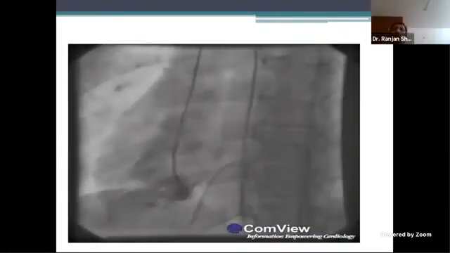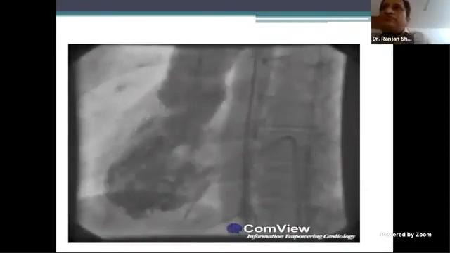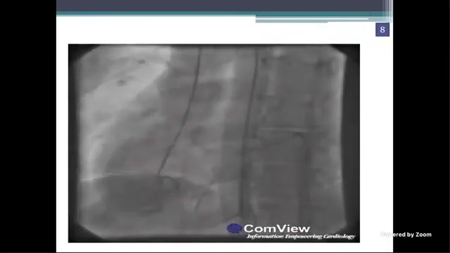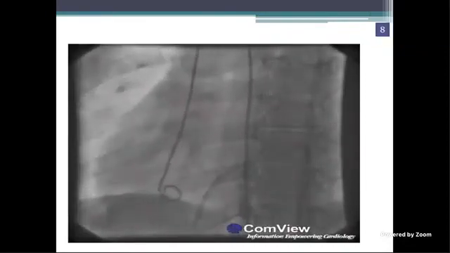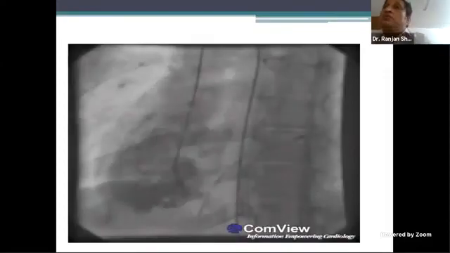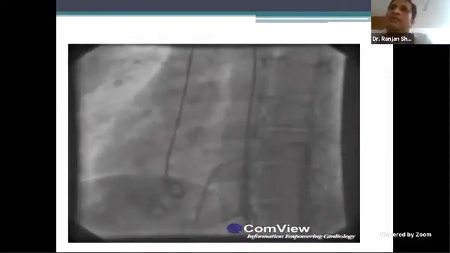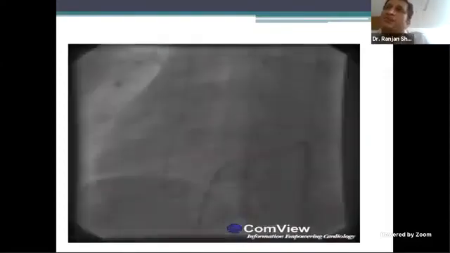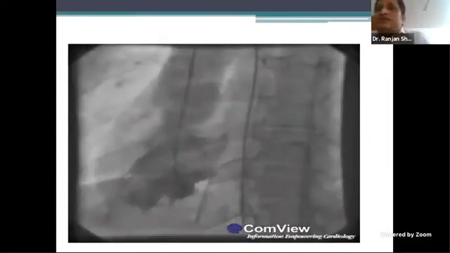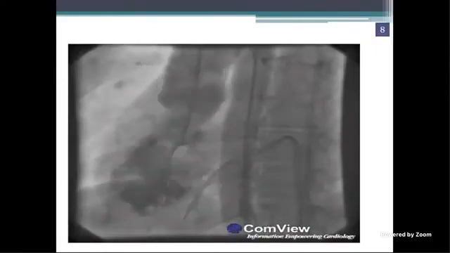Yes. So it is from this, what do you know? Yes, sir. It is like TGA with intact septum. Yeah. No, there are 2-3 things. What about situs? This is an AP view, no? That is very clear. What about situs? Where is the venous catheter? Is it on the right side or left side? It is situs inversus.